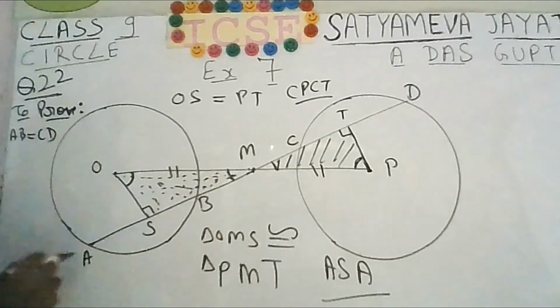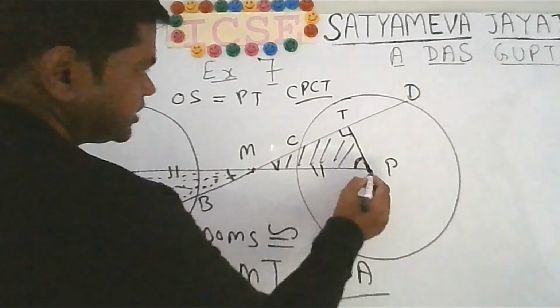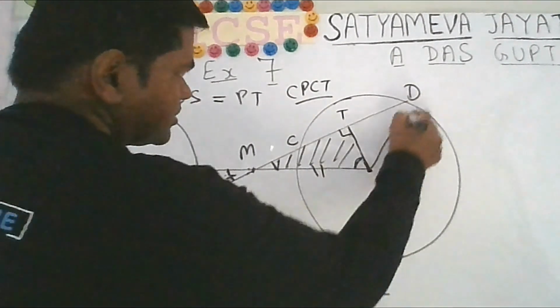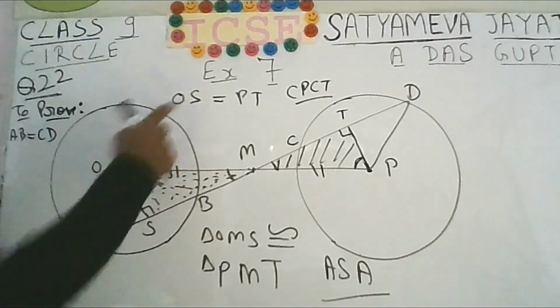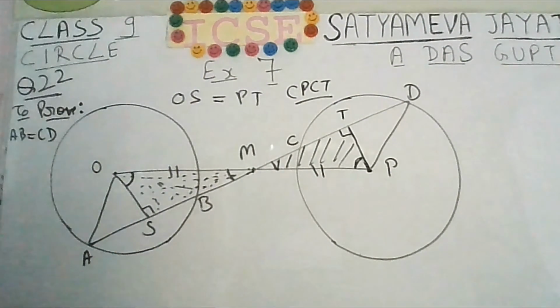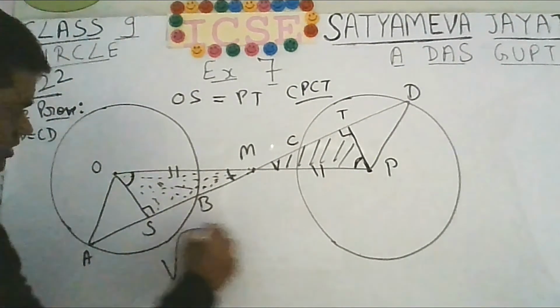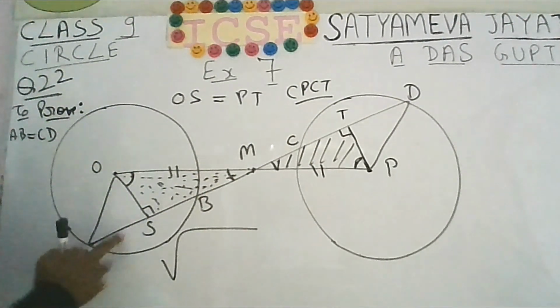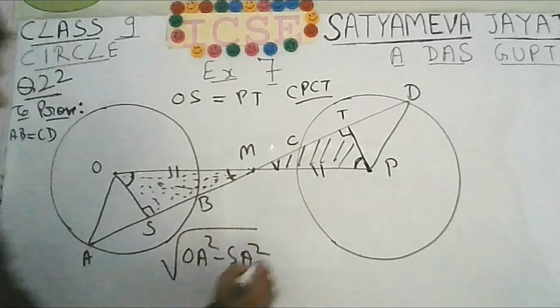You can join O with A like this. If you want PT, you can join P with D like this. So what is OS? Making use of the Pythagoras theorem, OS will be equal to the square root of OA square minus SA square. And you know that OS is equal to PT.